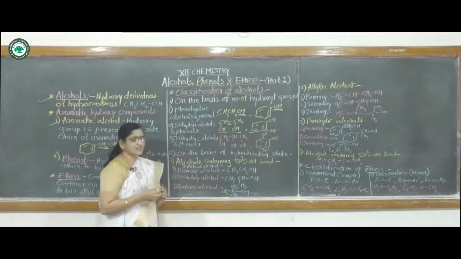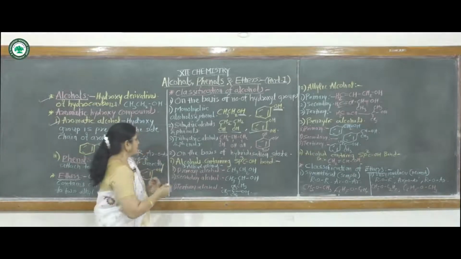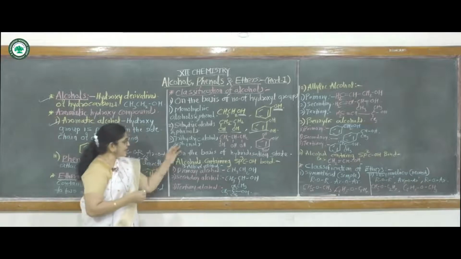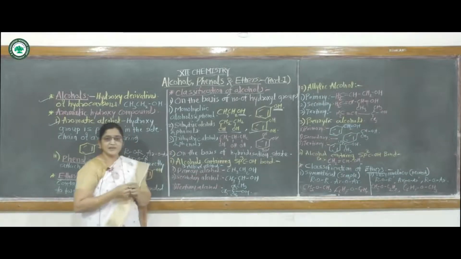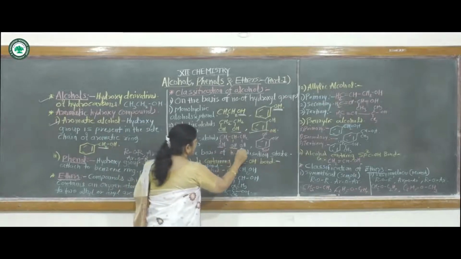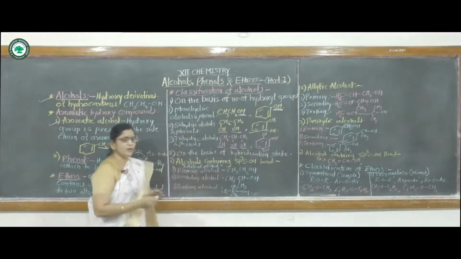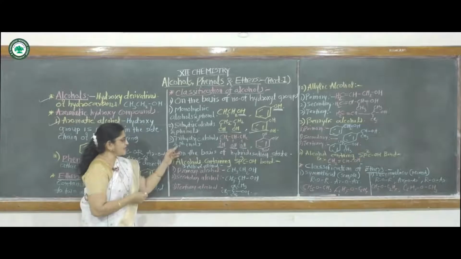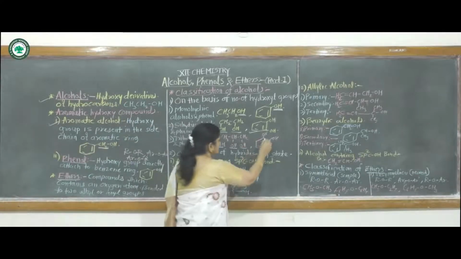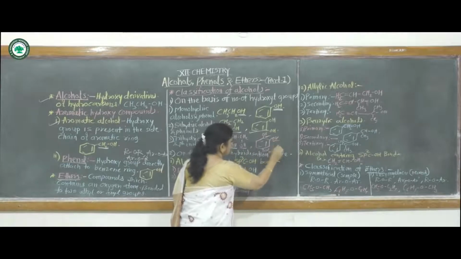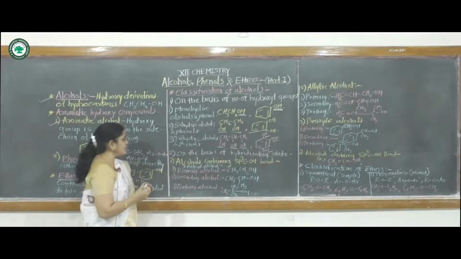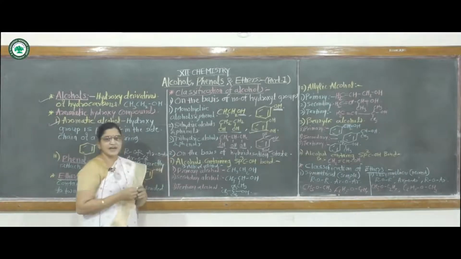Then third one, trihydric alcohols and trihydric phenols. Trihydric alcohols contain three hydroxy groups, and trihydric phenol contains three hydroxy groups which are directly attached to the benzene nucleus.